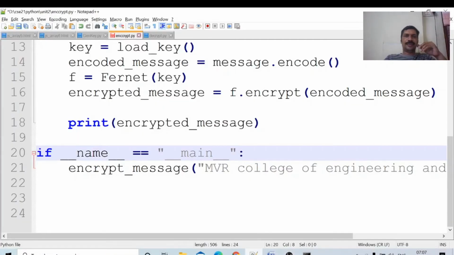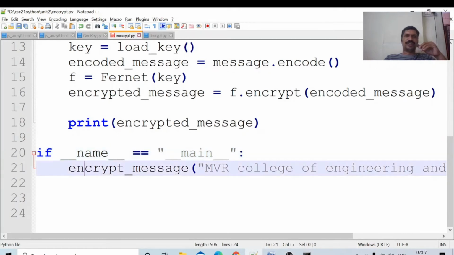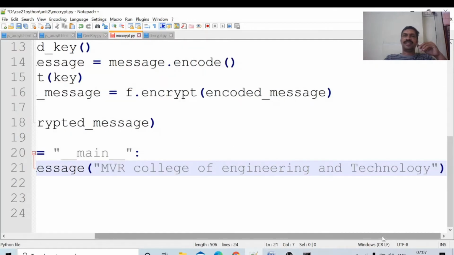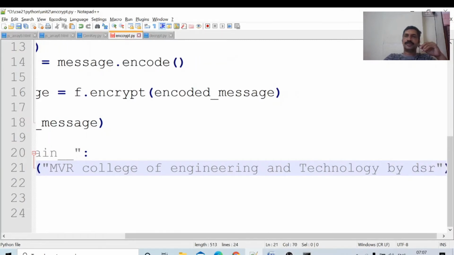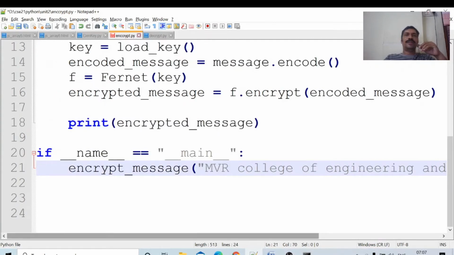Don't worry about this statement. If underscore underscore name underscore underscore equal to main, just write this. Encrypt message is the name of the user defined function. The message is MVR College of Engineering and Technology by DSR.